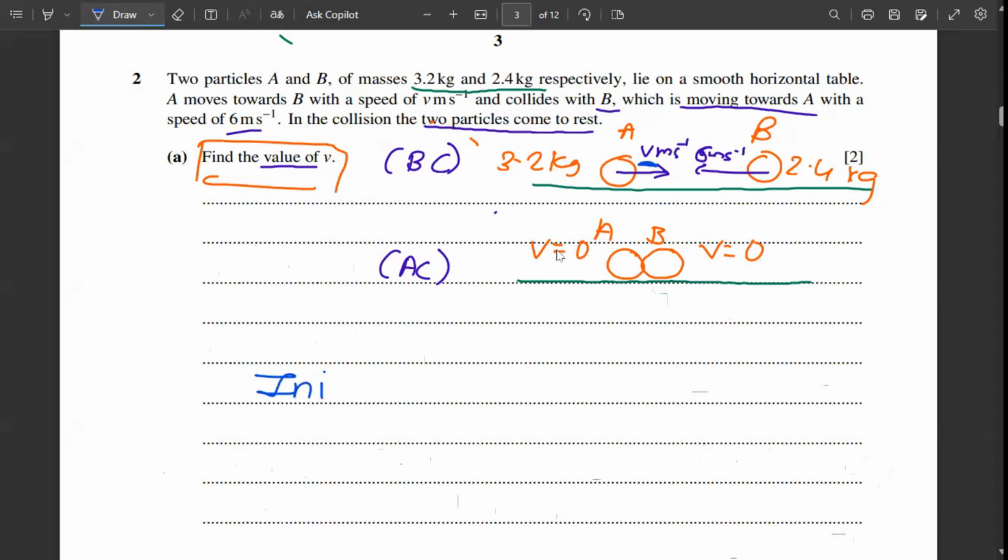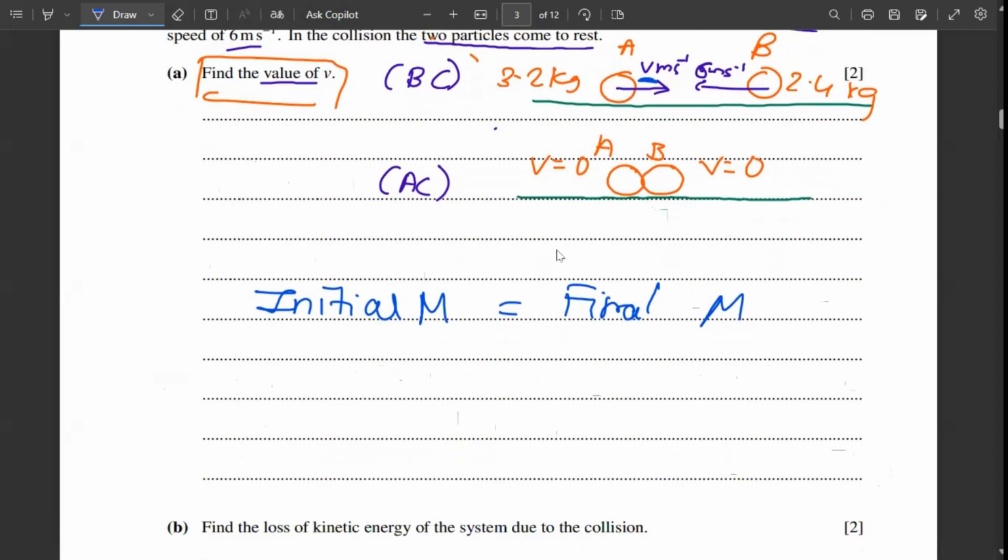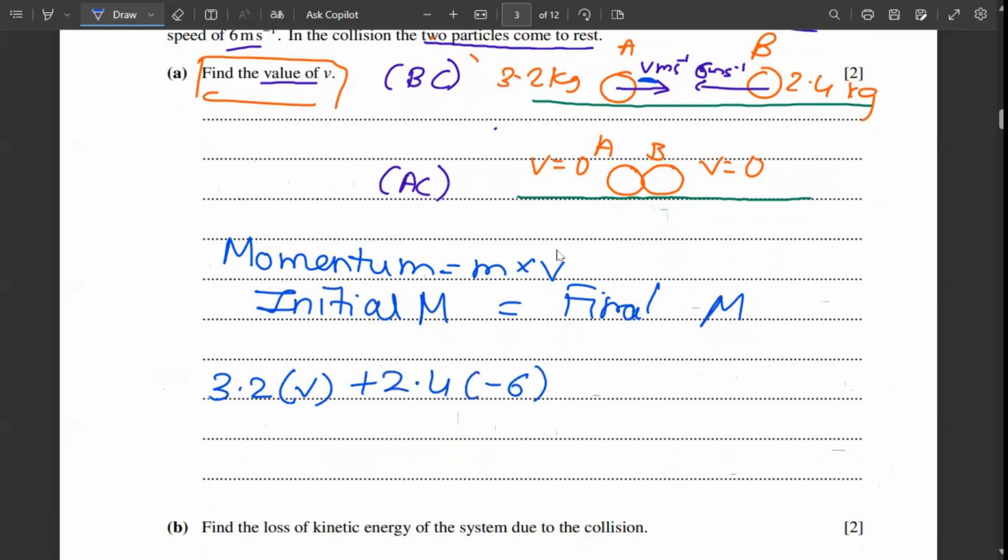So right, we can use initial momentum is equal to final momentum. The formula for momentum is mass into velocity. So it is 3.2 into V plus 2.4 into minus 6. Now why the minus 6?